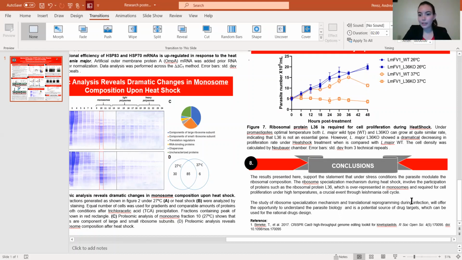Our results presented here support the statement that under a stress condition, the parasite is able to modulate the ribosomal composition. So the ribosome specialization occurs especially during heat shock. And proteins such as L36 participate in this. So this is overrepresented in monosomes, and is required for the proliferation of the cells, which eventually lead to the cycle of reproduction of Leishmania. So without this protein, Leishmania is not able to survive.